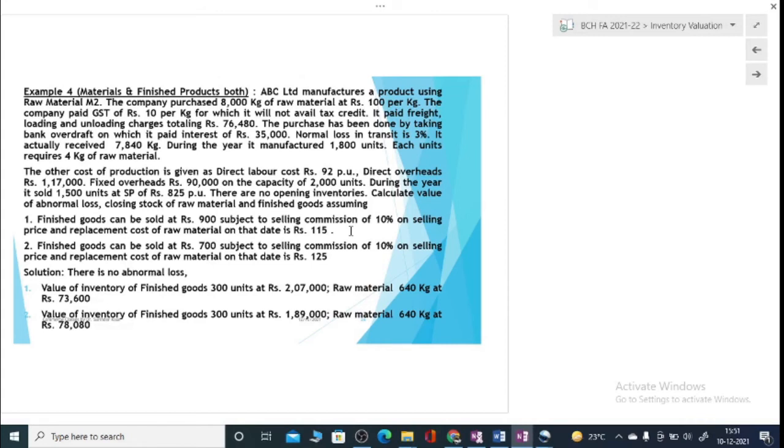Consider this, and you are given the solution also. So if you happen to get these answers, it means you have understood the questions, you have understood the process. So please do this question and check your solutions.